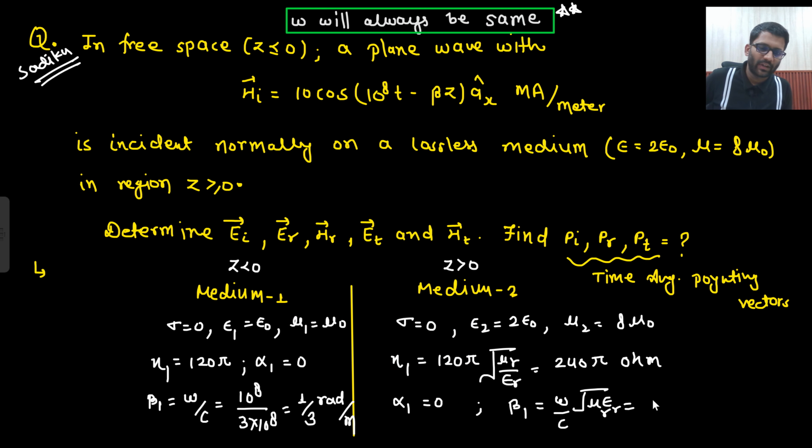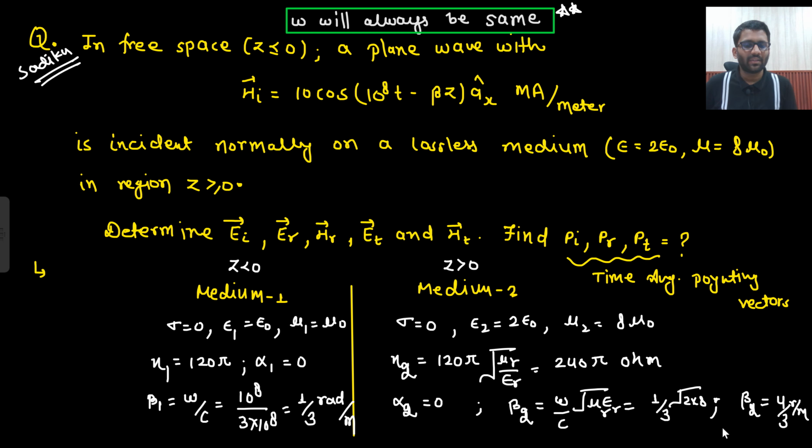So what are you going to get? Omega by c value is 1 by 3, under root 8 into 16. That would be 4. Right? So under root 2 into 8. So from here what you are getting? Your beta, not beta 1, these are 2, sorry, all these are 2, beta 2. Your beta 2 is 4 by 3. Unit you can write down radian per meter. So these are the values. Every time in the examination we are not going to find these values, but since this is the first question, that's why I am telling it.